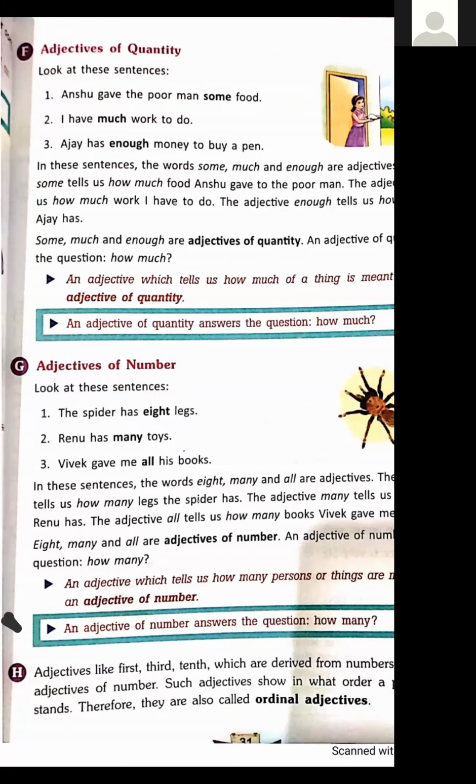You have done them in your maths classes also. First, second, third, fourth, fifth, sixth, seventh, eighth. These are all ordinal numbers, and these are also adjectives of numbers. We count them in adjectives of numbers.